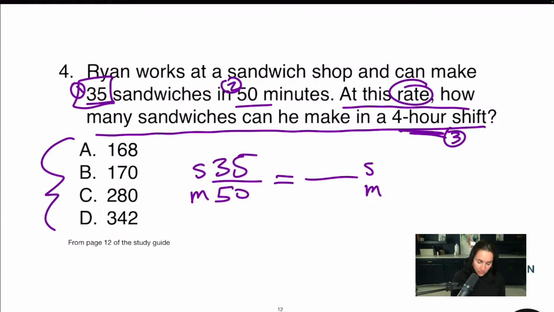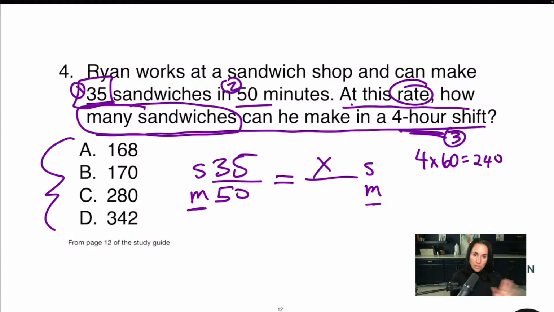So I have 35 sandwiches in 50 minutes. And at this rate, how many sandwiches? We don't know. That's going to become X in a 4-hour shift. Well, I'm doing minutes here, I'm not doing hours. So 4 times 60 equals 240. So I have to convert. There's a lot going on here. I got a proportion. I have to solve for X, and I have to convert the 4-hour shift to minutes.